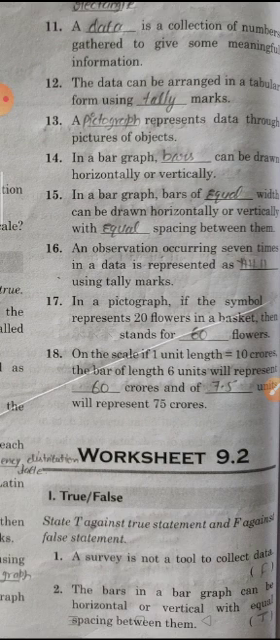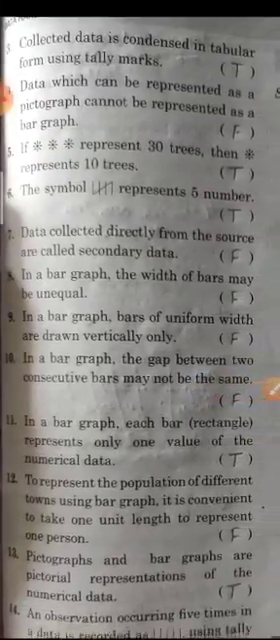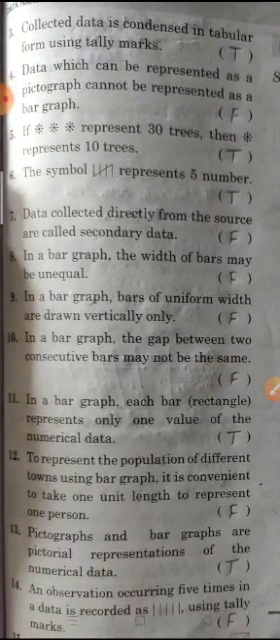Second, the bars in a bar graph can be horizontal or vertical with equal spacing between them. It is true. Third is, collected data is considered condensed in tabular form using tally marks. It is true.